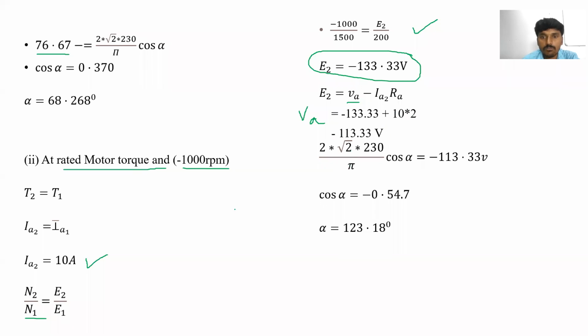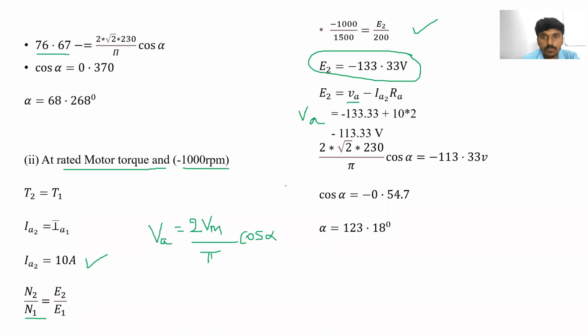But we know the formula, what is the formula? Va is equal to 2 Vm by pi cos alpha. This is the average output voltage of the single phase full wave control rectifier.